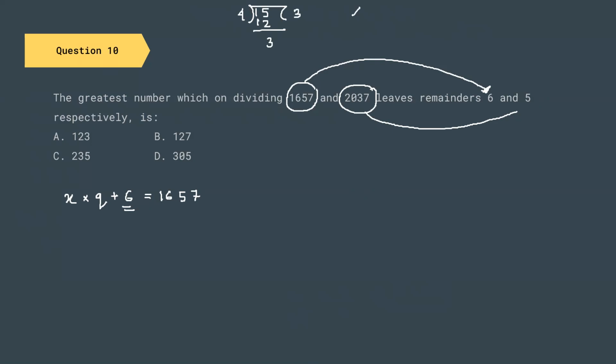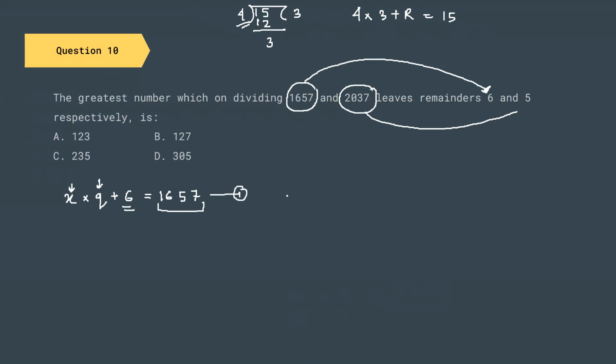So 4 into 3, 4 is the divisor into quotient plus remainder is the number itself. So 1657 will be equal to the divisor x into quotient q plus the remainder. So this is our equation 1.